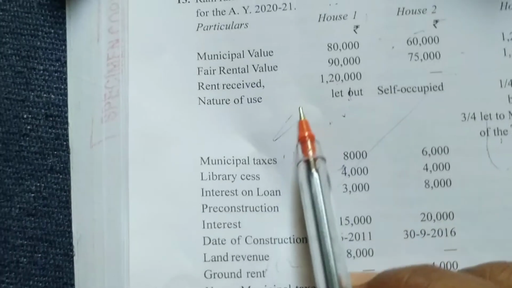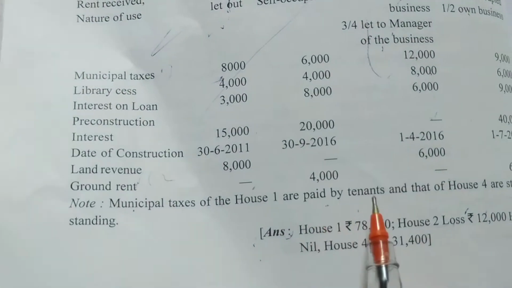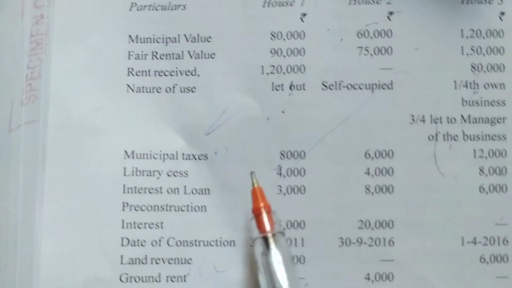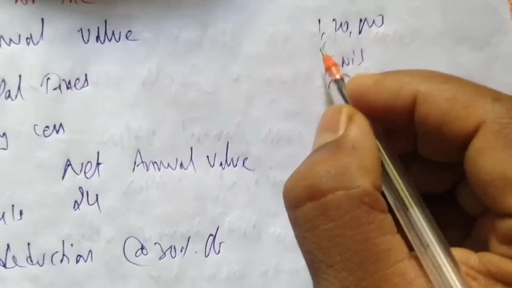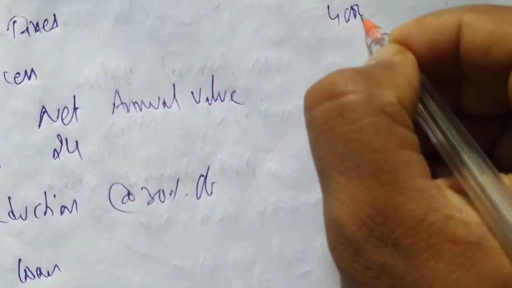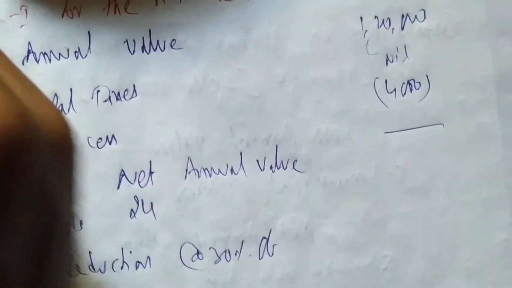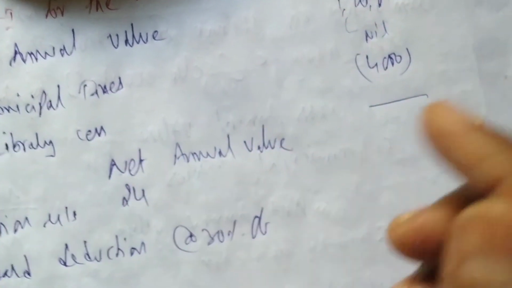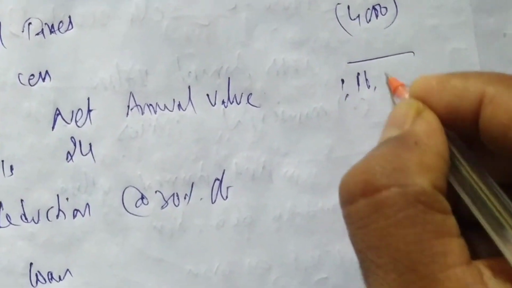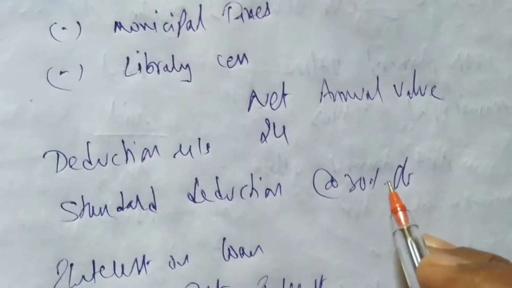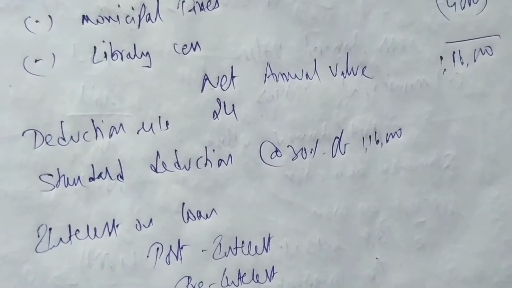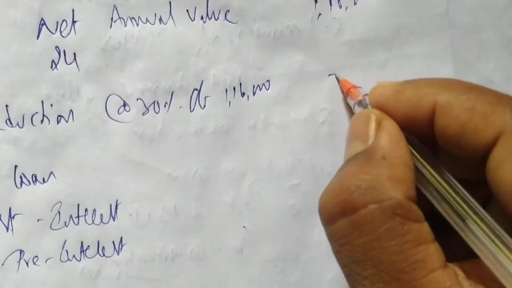And in house 1, we should not take municipal taxes. It is paid by the tenant. So this will be nil. And library cess is given, 4,000, I have taken. So from 1,20,000 you deduct 4,000, and you get 1,16,000 as net annual value. So the standard deduction will be 30% of NAV. So 1,16,000 at 30%, we are getting 34,800.